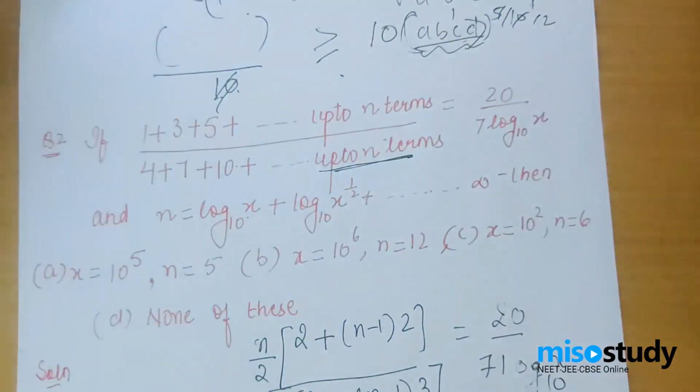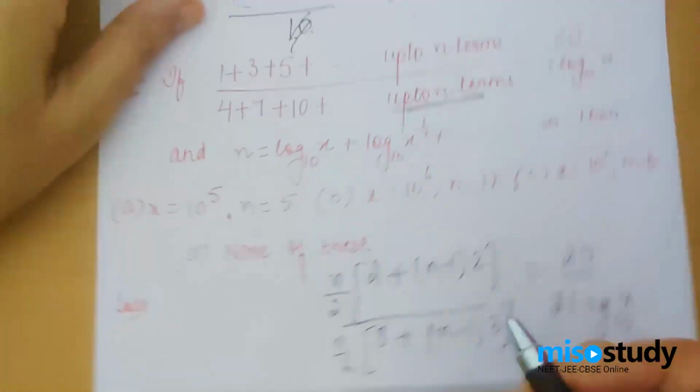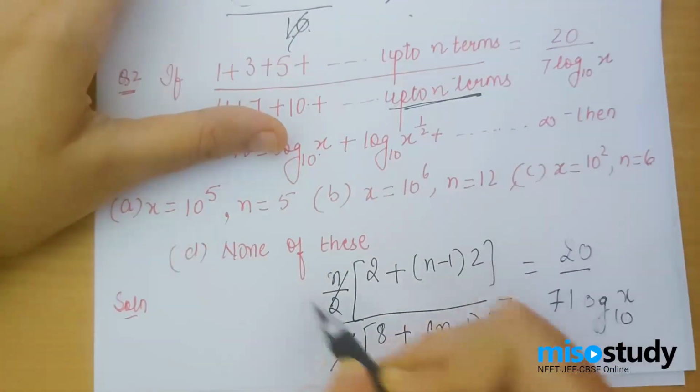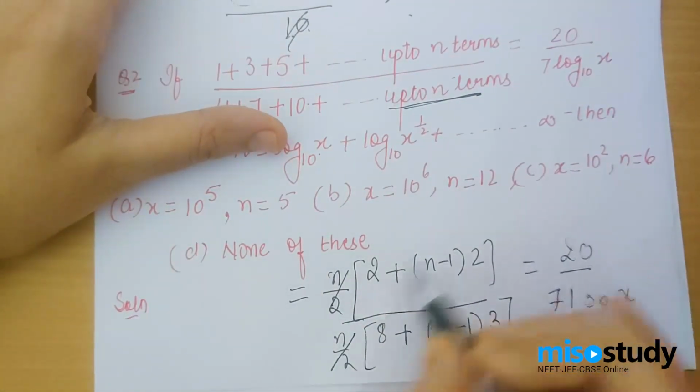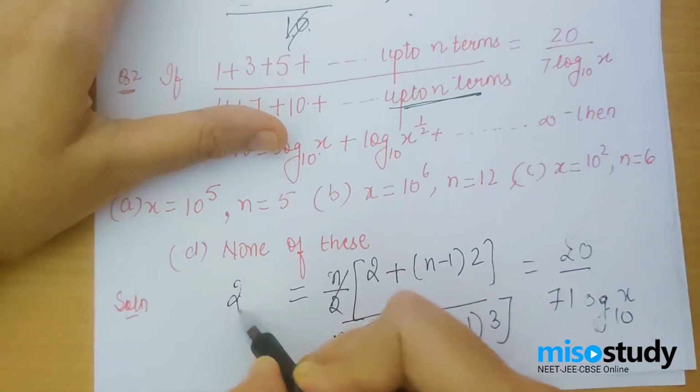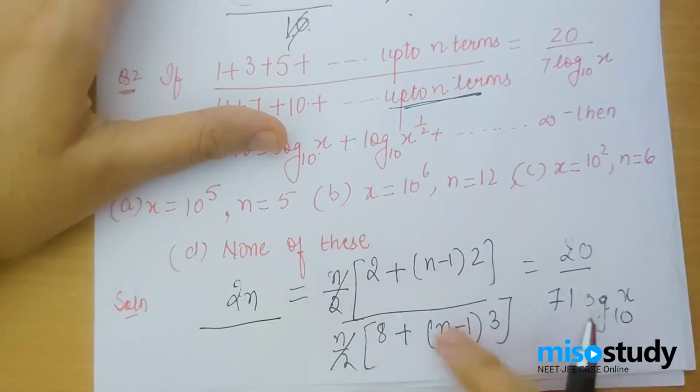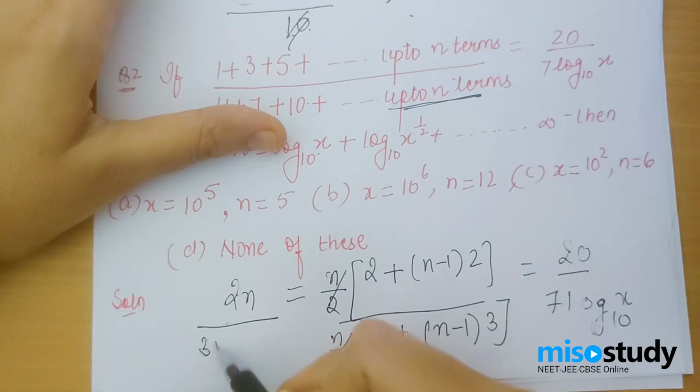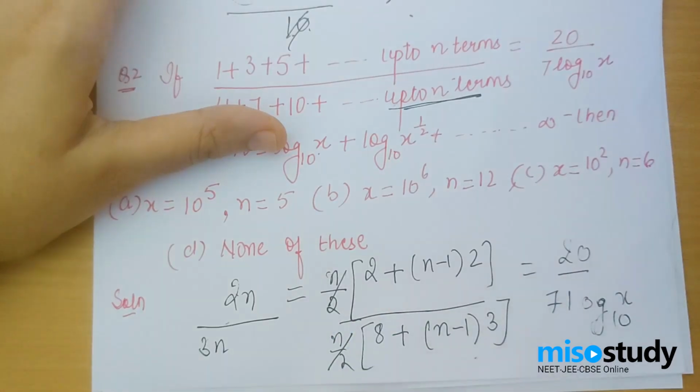base 10. Now if I solve it even further, this n by 2 gets cancelled. Over here 2 will get cancelled, so I will be left with only 2n in the numerator. 2n minus 2 plus 2 gets cancelled, and over here I will have 3n, and 8 minus 3 would be 5. So 3n plus 5.